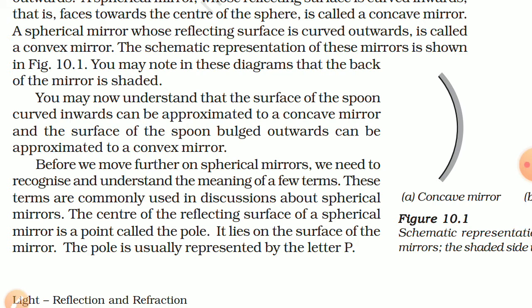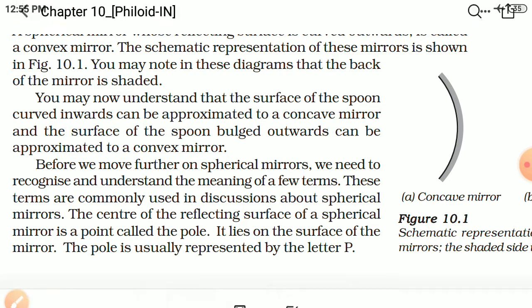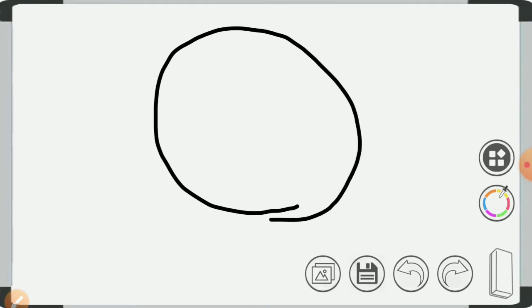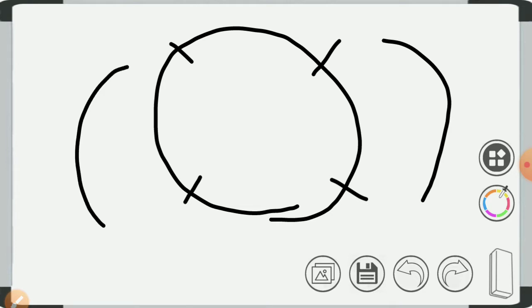Before we move further on spherical mirrors, we need to recognize and understand the meaning of a few terms. These terms are commonly used in discussion about spherical mirrors. The center of the reflecting surface of a spherical mirror is a point called the pole. For example, this is one sphere. If we cut this part, it is like this, and if we cut this part, it will become a convex mirror. This is the center of the sphere.